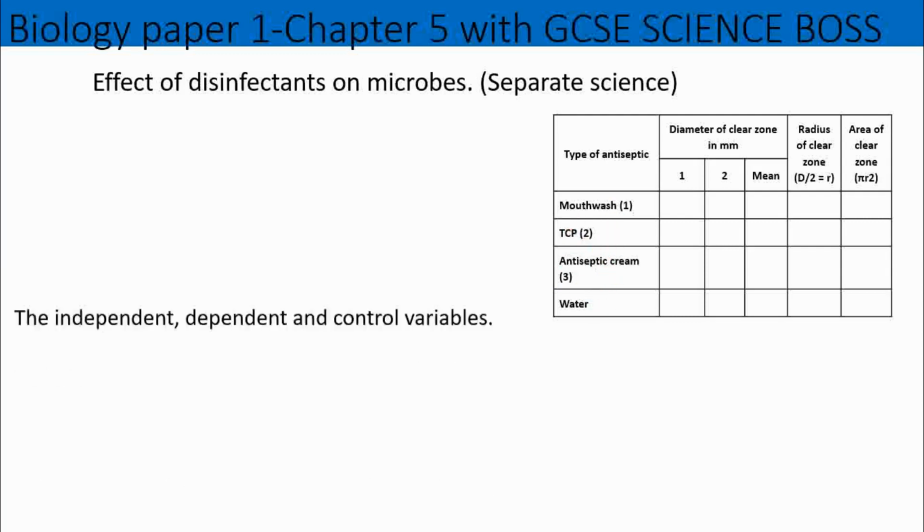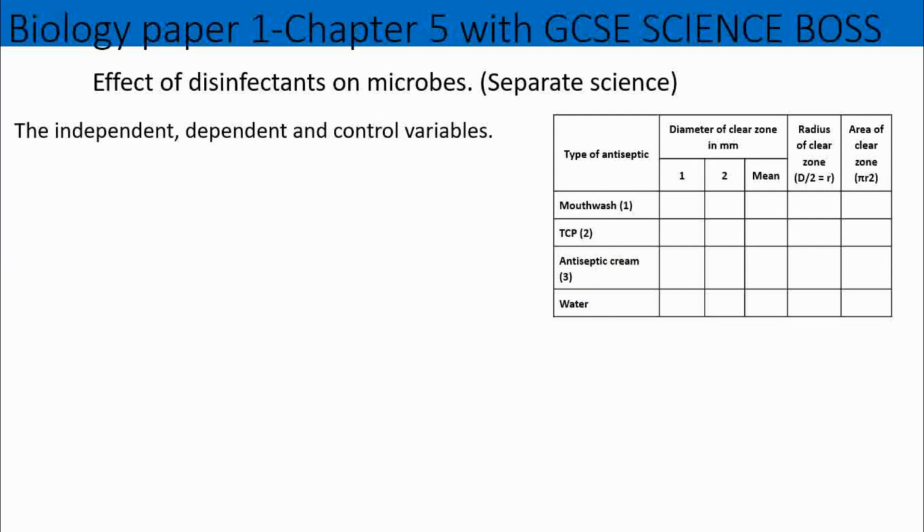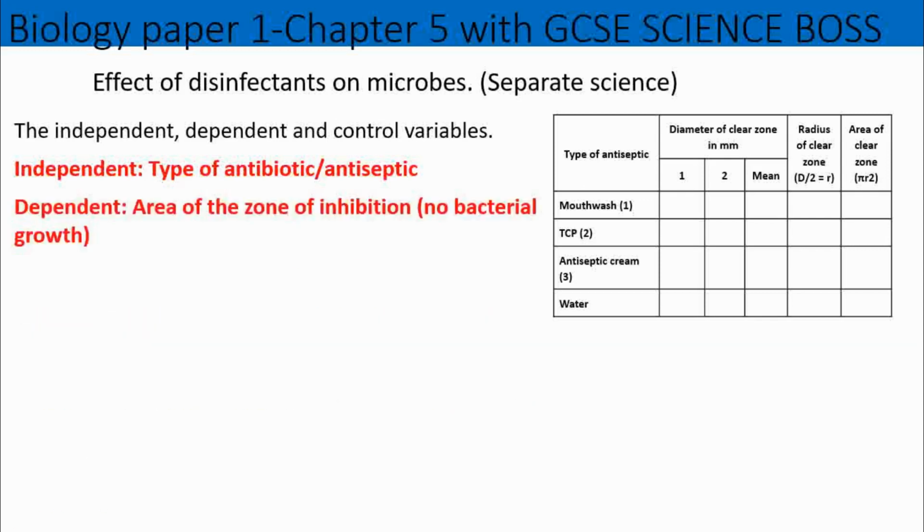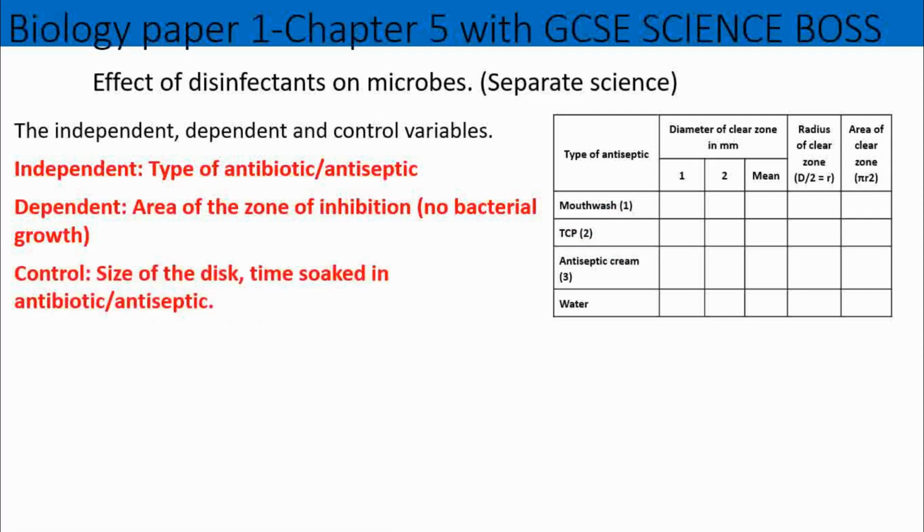So in this practical, you need to know the independent, the dependent, and the control variables. Your independent variable is that you're using different types of antibiotic or antiseptic. Your dependent variable is your zone of inhibition, or zone of exclusion. And your control would be the size of the disc.